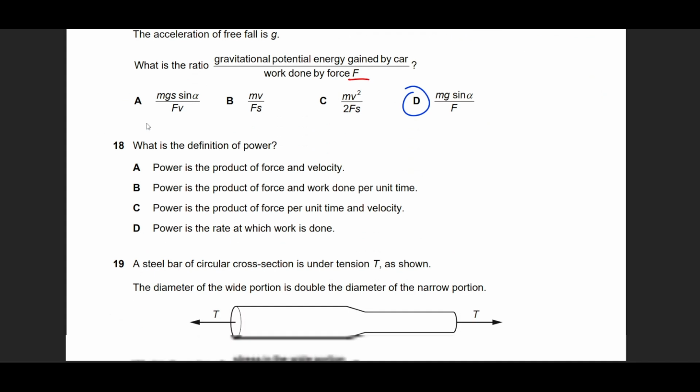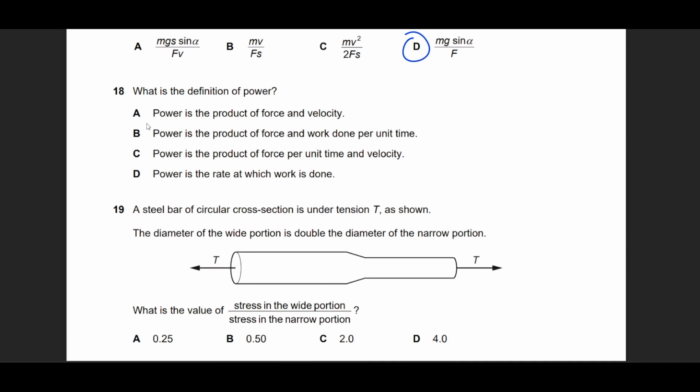Okay. Moving on to question number 18, definition of power. You see, option B and C will be absolutely incorrect. Option A represents one of the formulas of power, but this is not the definition. This is not how power is defined. Power is defined as rate of work done, or work done divided by time, and the best option will be option D.